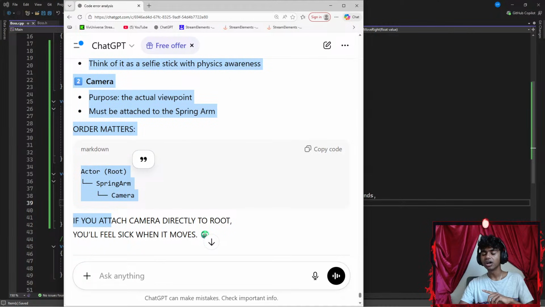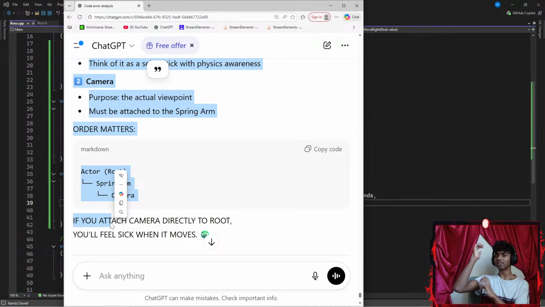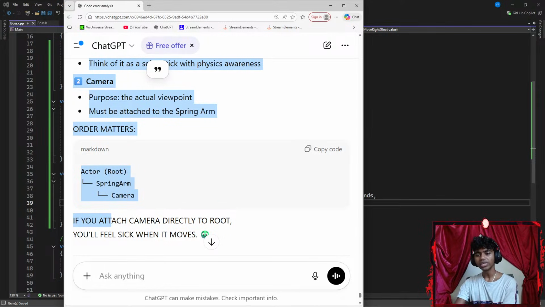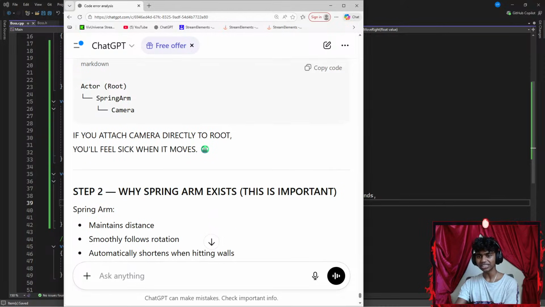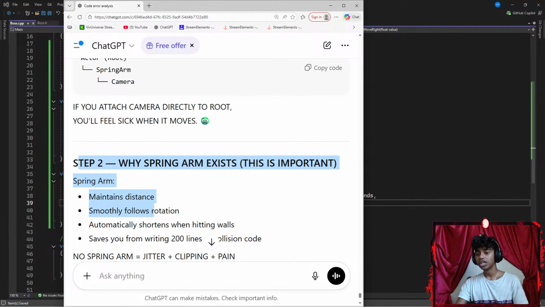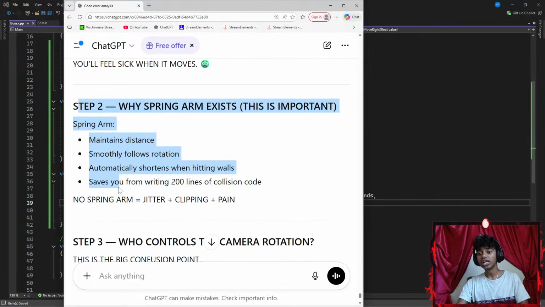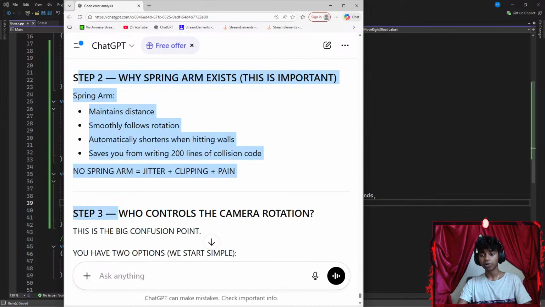Oh, I see. So it's something like in real life where there's a camera stuck on my player's head. If you attach the camera directly to the root, you feel sick when it moves. I see. Step 2, why the spring arm exists? This is important. Spring arm maintains distance, smooths follow rotation, automatically shortens when hitting walls. Saves you from writing 200 lines of code. No spring arm equals jitter plus clipping plus pain.